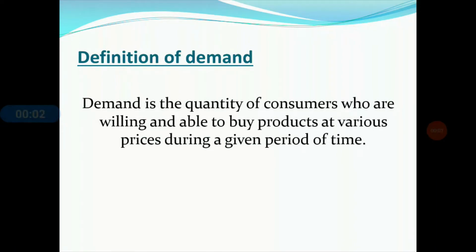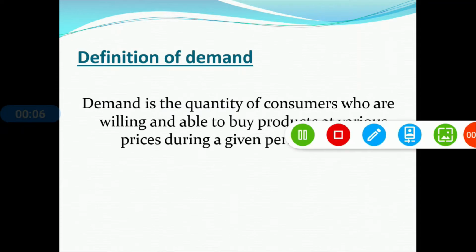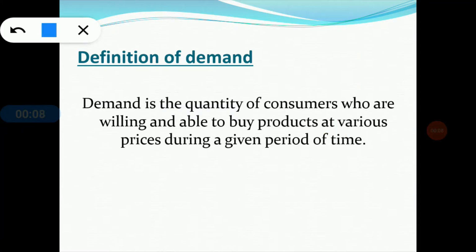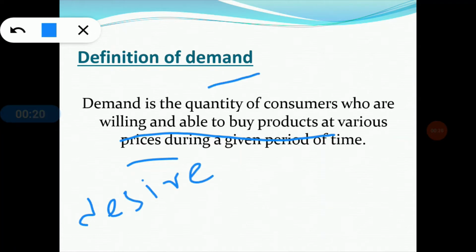Here is the slide for the definition of demand. Demand is the quantity of a product that consumers are willing and able to buy at various prices during a given period of time. In the ordinary sense, consumers' desire is considered as consumers' demand. But in economics, this is not considered as consumers' demand.